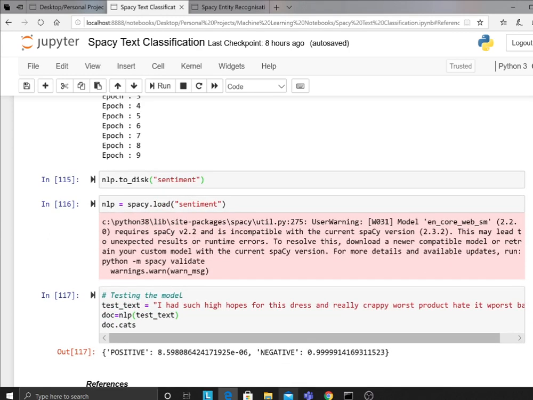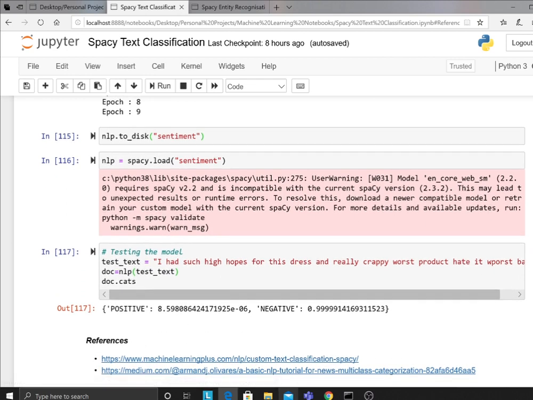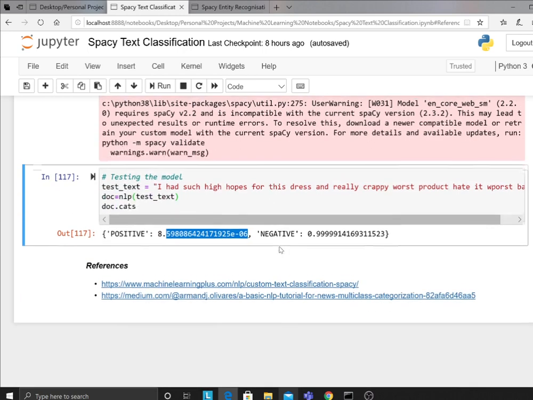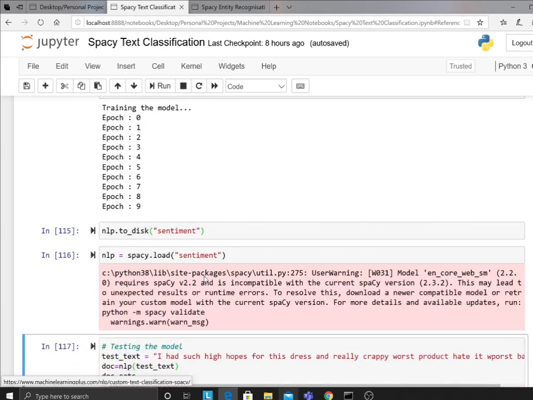After that, guys, it's interesting. Look at this. I gave a negative comment. I said I had such a hope for this dress and it's really crappy, worst product. I hate it, worst, bad. I gave some negative comments. The model was smart enough to understand that, hey, that is something negative. So 0.9999, that's absolutely right, and the positive is very low. So it's clearly a negative comment. It shows you that. These are the references I took. So, this is how you could write a simple classification model in spaCy.